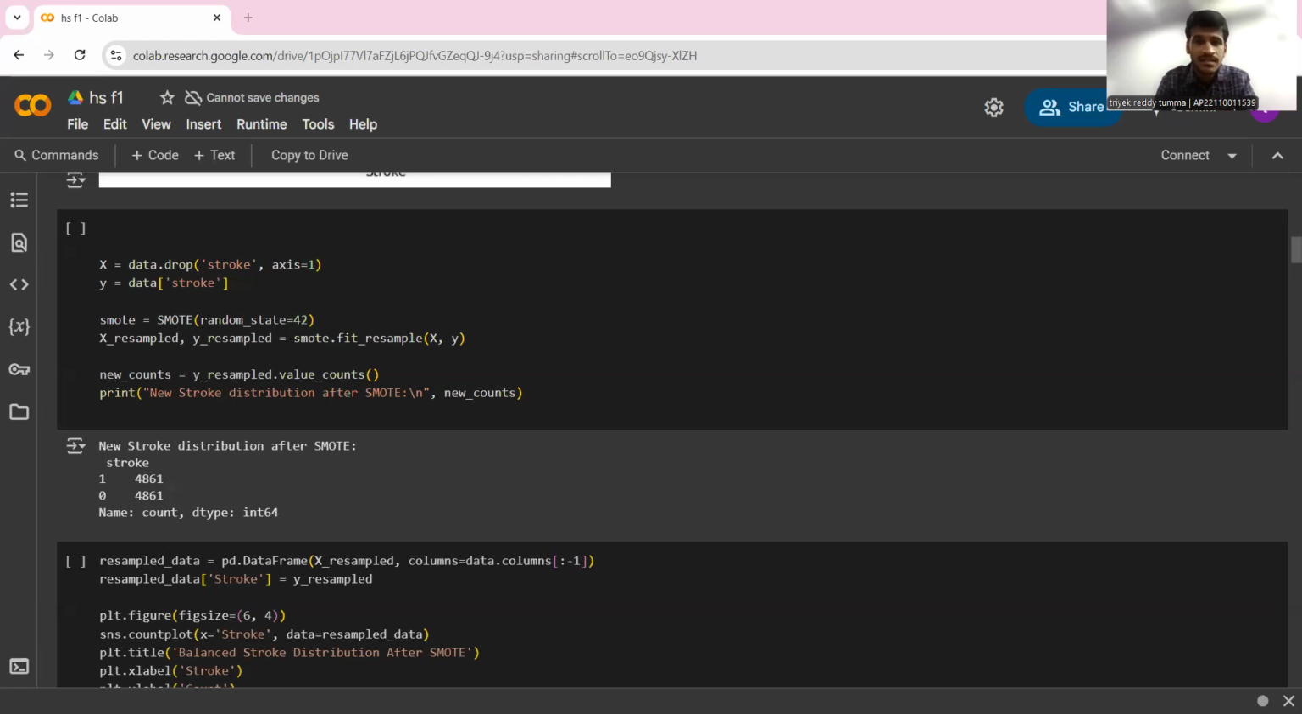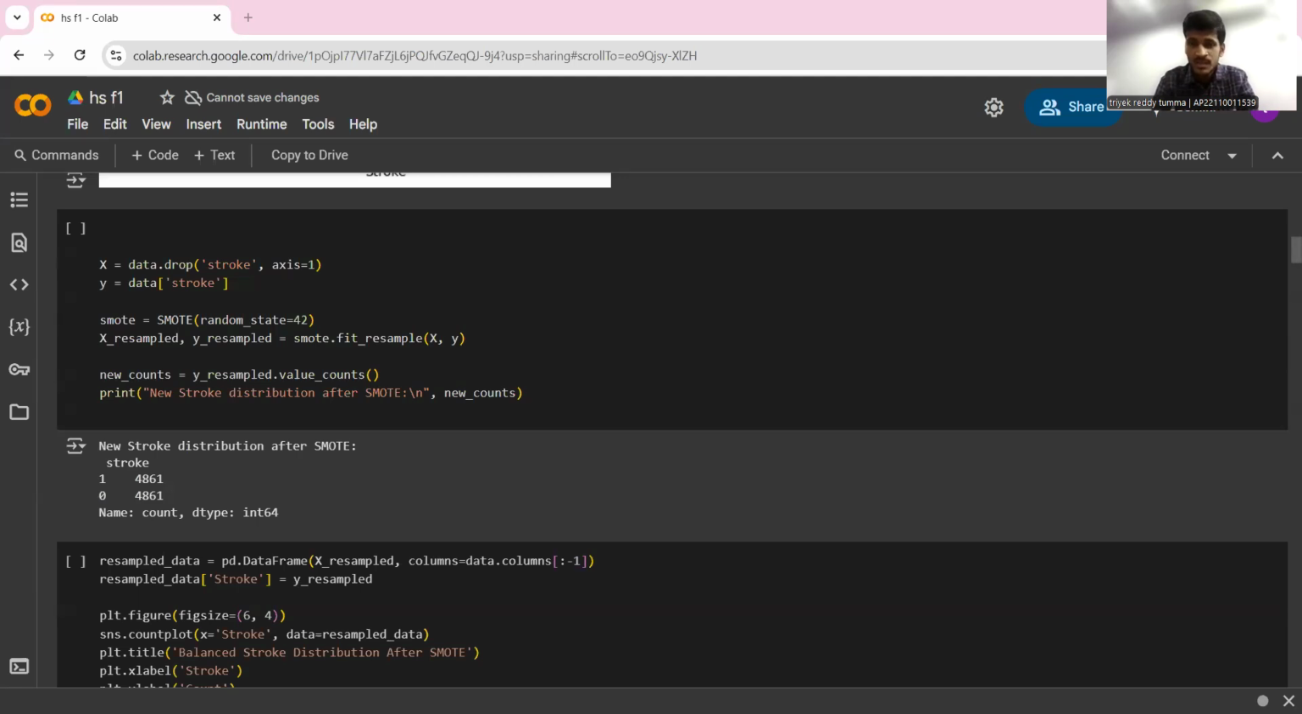SMOTE stands for synthetic minority oversampling technique. It is a popular machine learning technique where we'll be addressing the problem of imbalanced data sets, especially in classification tasks, like if a person has stroke or not, similar to our hash rate prediction one. Here, it will mainly focus upon the minority class.